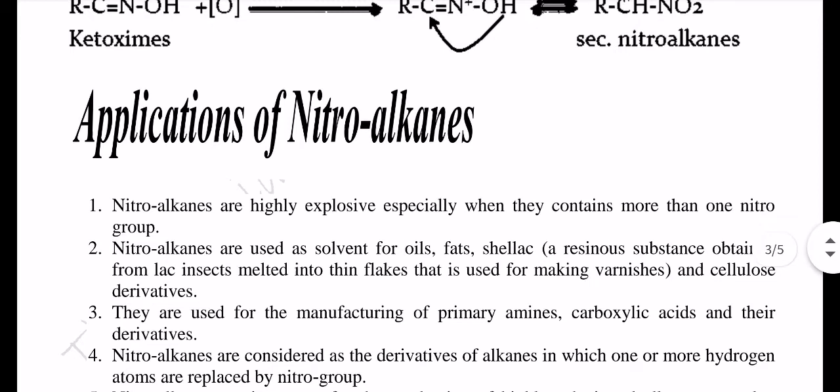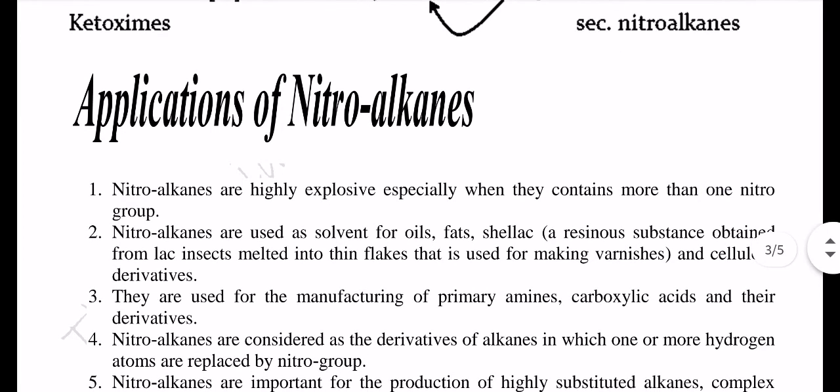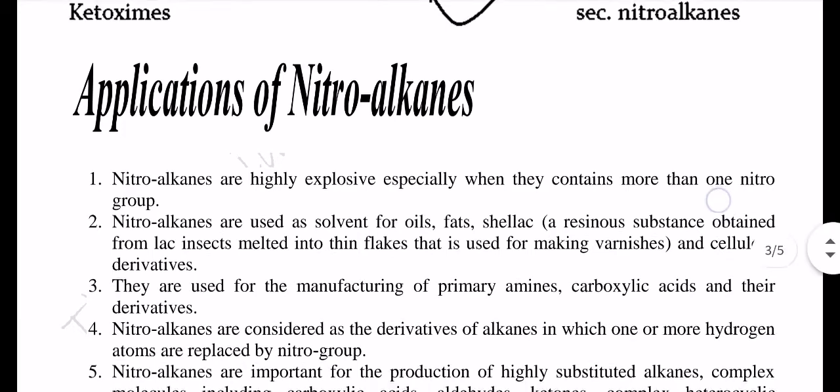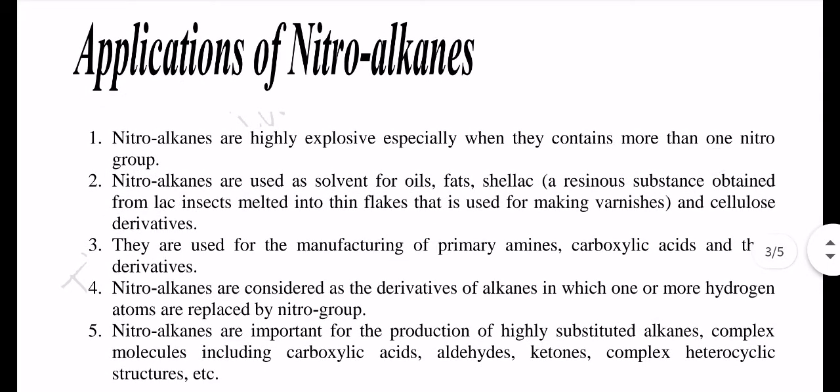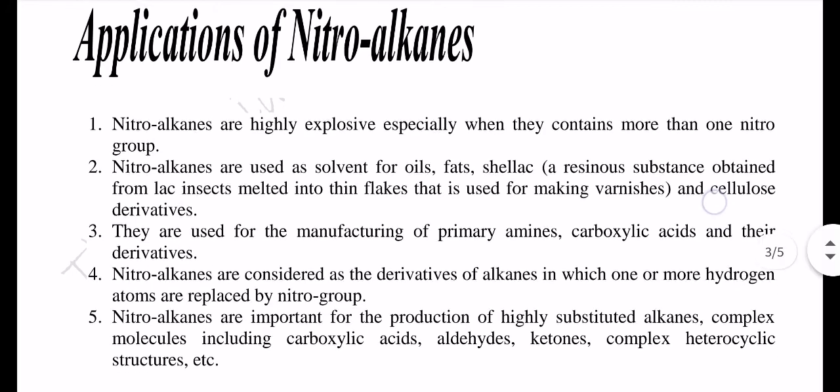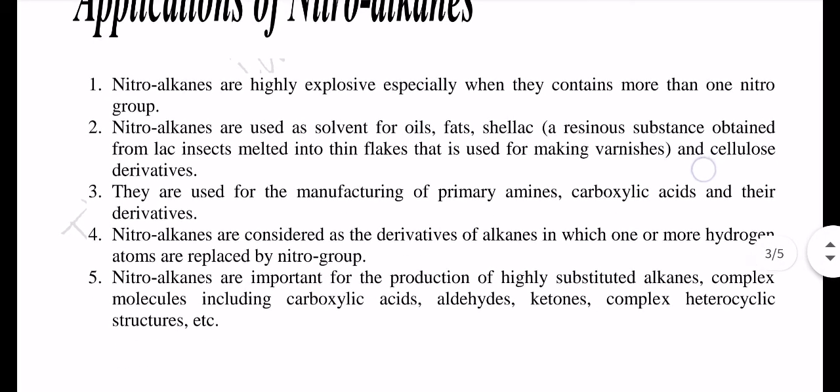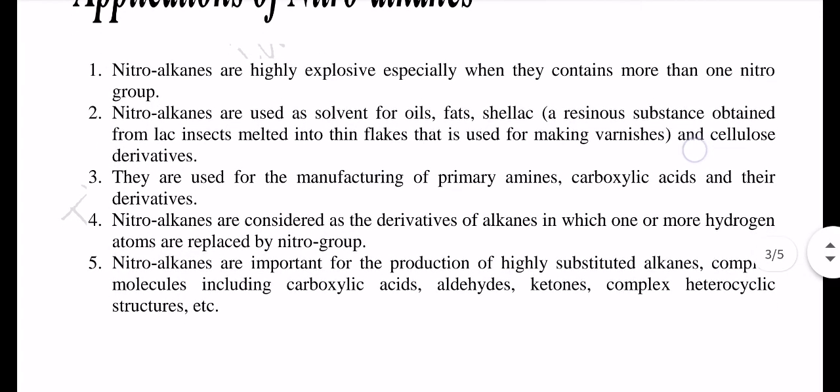The third one is that they are used for manufacturing primary amines, carboxylic acids and their derivatives. The fourth one is that nitroalkanes are considered derivatives of alkanes in which one or more hydrogen atoms are replaced by a nitro group. The fifth one is that nitroalkanes are important for the production of highly substituted alkanes and complex molecules including carboxylic acids, aldehydes, ketones, and complex heterocyclic structures. Now the applications are ended and the video is also completed.